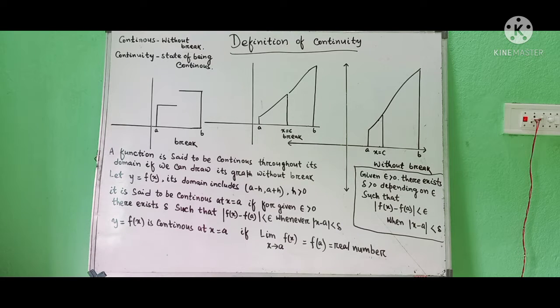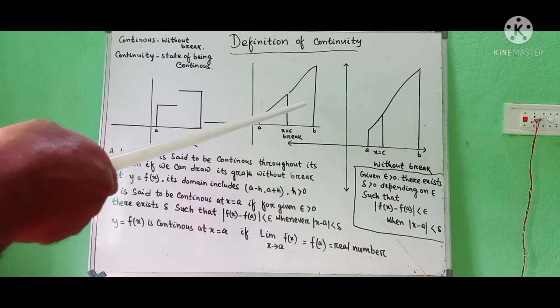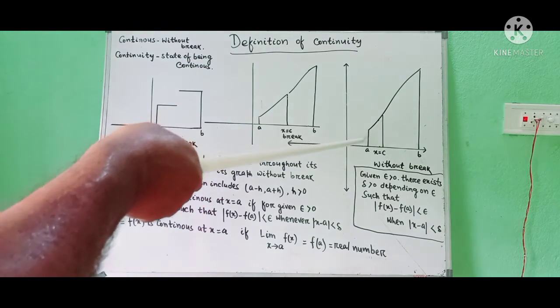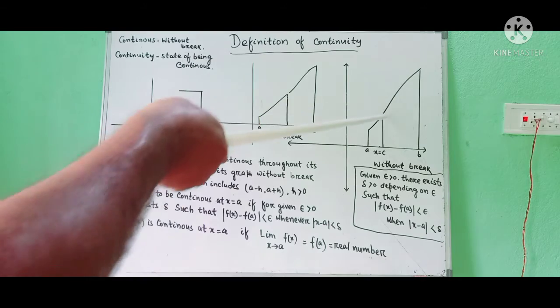Again I am saying, in case of a graph, if a graph is continuous, then we say that graph has continuity. I have drawn three graphs for your clear understanding. This is a continuous graph, without any break.